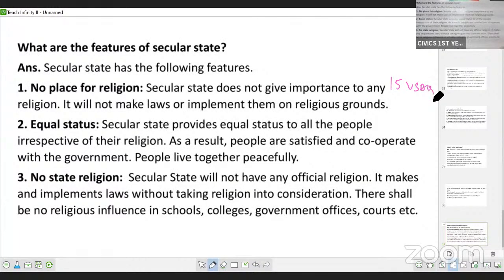Make sure you learn VSAQs perfectly. Then learn a few SAQs and the LAQs I told you. If you learn 3 LAQs from chapters 1 and 2, just 3 questions, you will be able to clear your paper. Getting a pass is very easy. Scoring is difficult, but passing is very easy. Learn the most important questions which we have discussed all these days.